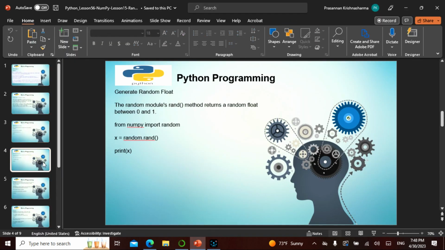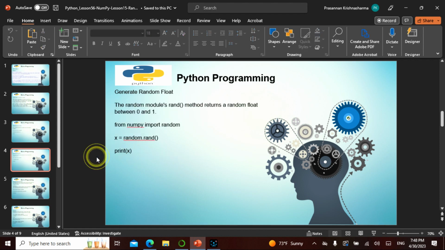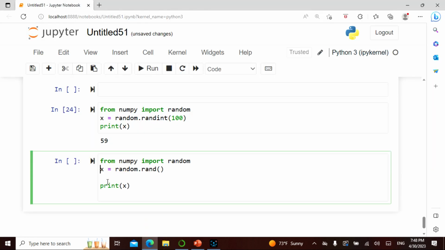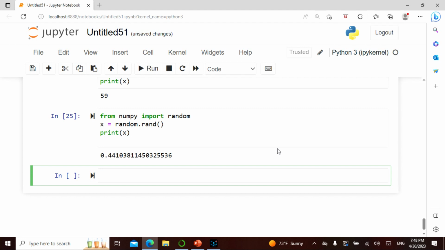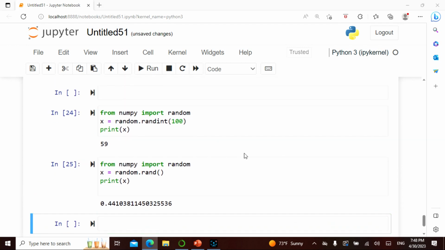Now suppose we take this: the random module's rand method returns a random float between 0 and 1. So if we do this, what does it give us? It gives us a random float. So what is the thing that we did differently? Instead of saying 100 and then integer, we did not say that.